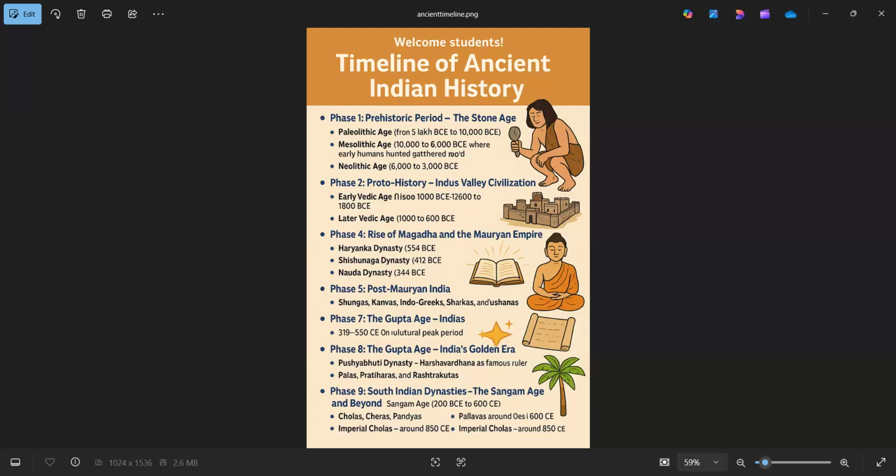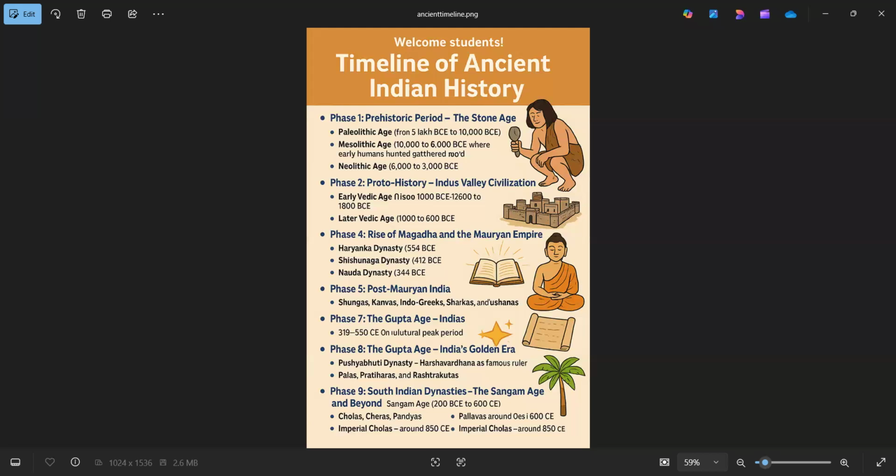Phase 7, the Gupta age, India's golden era. From 319 to 550 CE, India reached its cultural peak. Chandragupta I, Samudragupta, and Chandragupta II, Vikramaditya, brought peace, prosperity, and growth in science, mathematics, and literature. This is rightly called the golden age of ancient India.